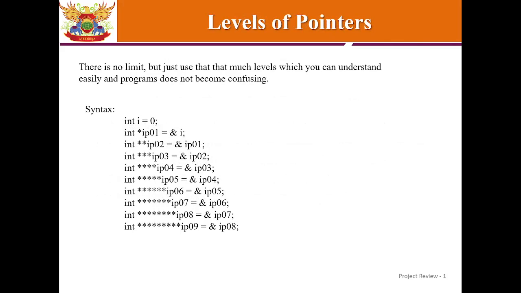Levels of pointers. There is no limit, but just use that many levels which you can understand easily and so the program does not become confusing. In the following syntax, it can be seen that int i equals 0, int asterisk ip01 equals ampersand i, int double asterisk ip02 equals ampersand ip01 semicolon, and so on. It can go up to any level, but it is not at all confusing.